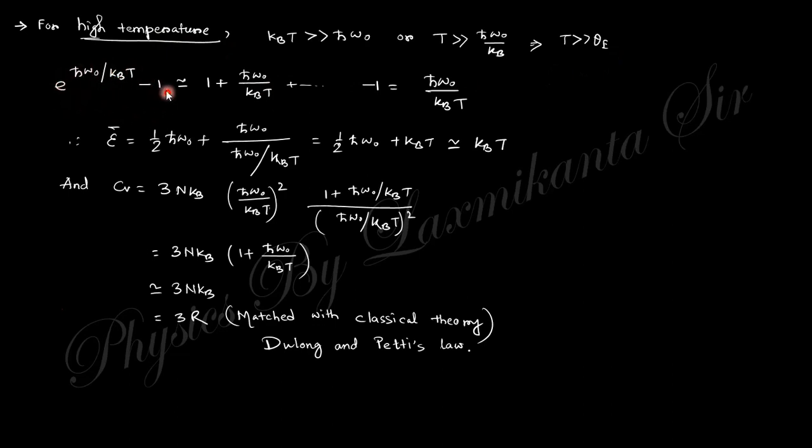If you expand this, this is a very high value, so this is a low value, so the higher order terms will be neglected and only the first and second will be present. This one cancels out, so you will obtain this. If you put this in, you will get Cv equal to this expression. In the above expression, 3R cancels out. So at higher temperature, it also satisfies the Dulong and Petit law, that is the classical theory. This is constant, there is no problem.